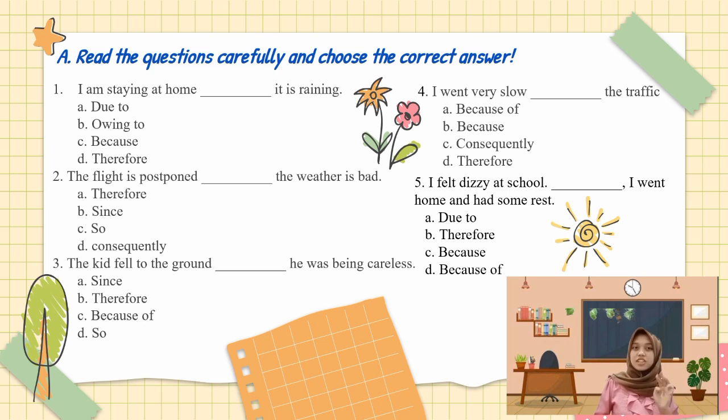And the third question is: the kid fell to the ground, blank, he was being careless. What is the correct answer? Yes, you are right, and the answer is A, since. And the next question is: I went very slow, blank, the traffic. What is the correct answer? Yes, you are right, and the answer is A, because of. And the last question is: I felt dizzy at school, blank, I went home and had some rest. What is the correct answer? Yes, you are right, and the answer is B, therefore.